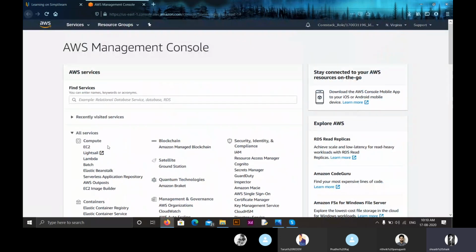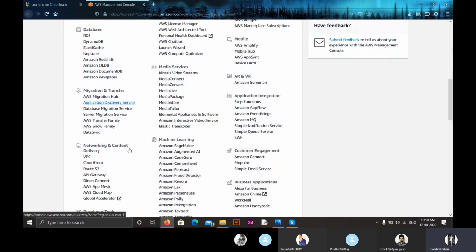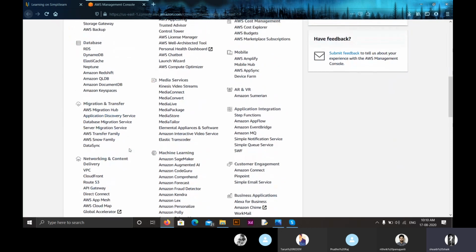Suppose I told you there are three types of service models in cloud computing: infrastructure as a service, platform as a service, and software as a service. When someone asks us only for infrastructure as a service, then we choose the compute service and through EC2 we provide them that service. For platform as a service or software as a service, there should be a combination of EC2 compute service, storage service, database service, networking and content delivery service. There should be a mixture of all these services in order to provide the cloud consumer with the type of service model he requires.